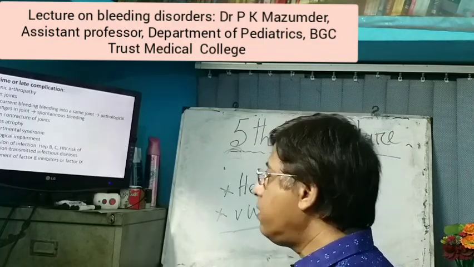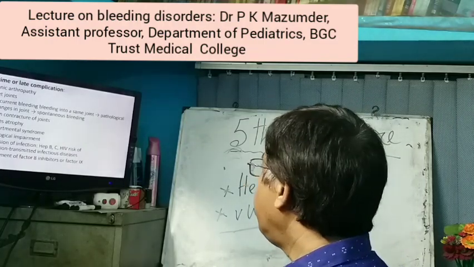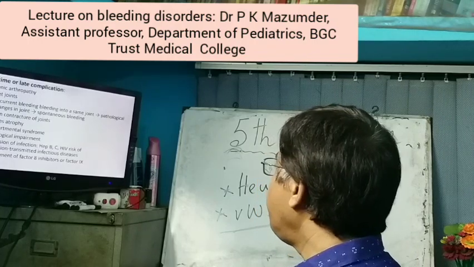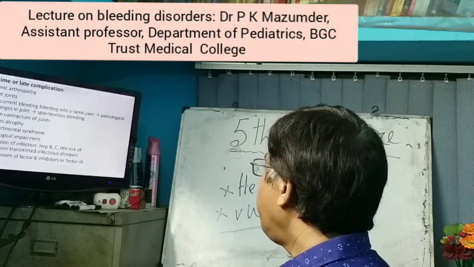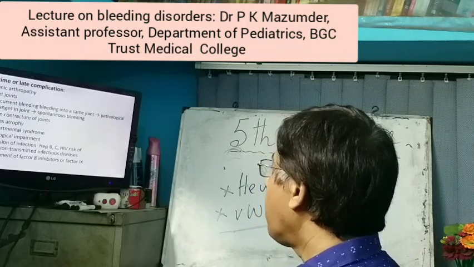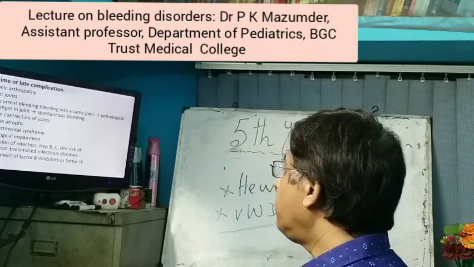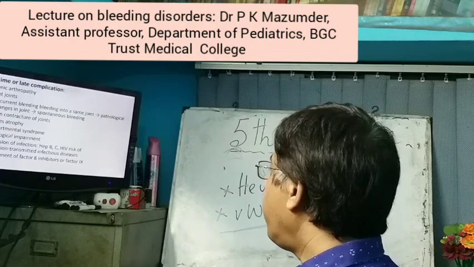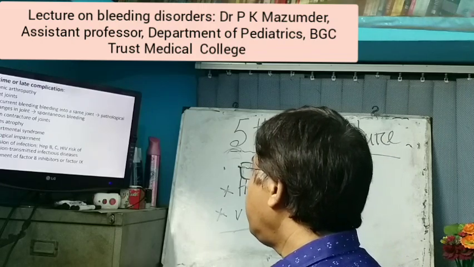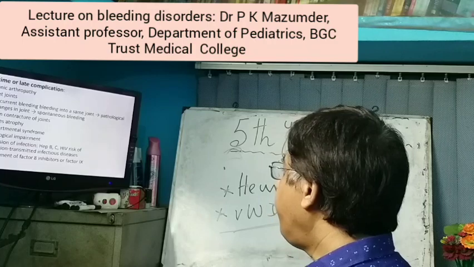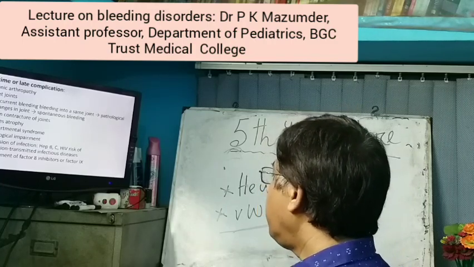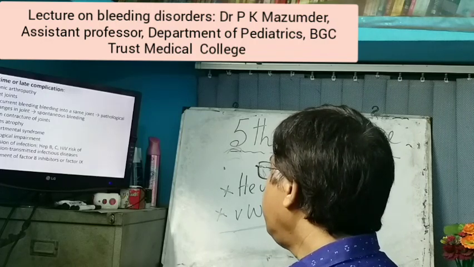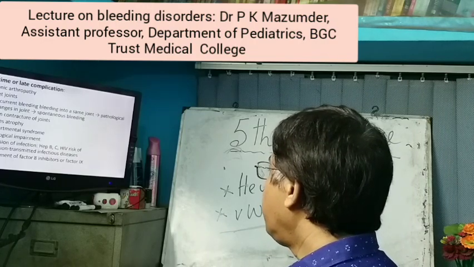What do we mean by target joints? Recurrent bleeding into the same joint. There are pathological changes in the joint, then producing spontaneous bleeding. There is contracture of the joints, muscle atrophy, compartment syndrome due to pressure, neurological impairment, and transmission of infection: hepatitis B, C, HIV.